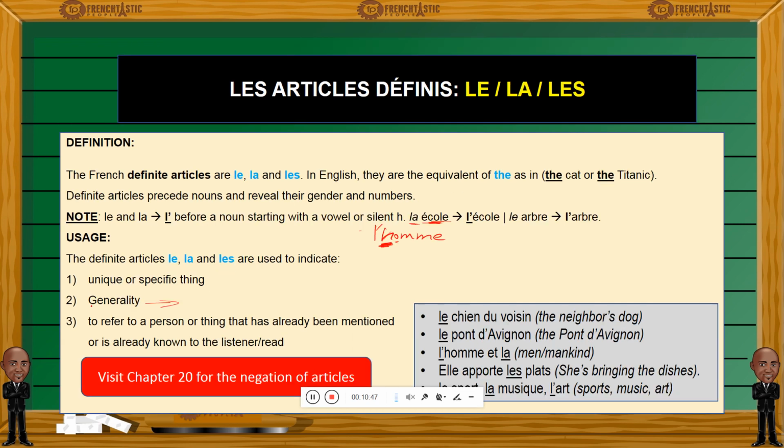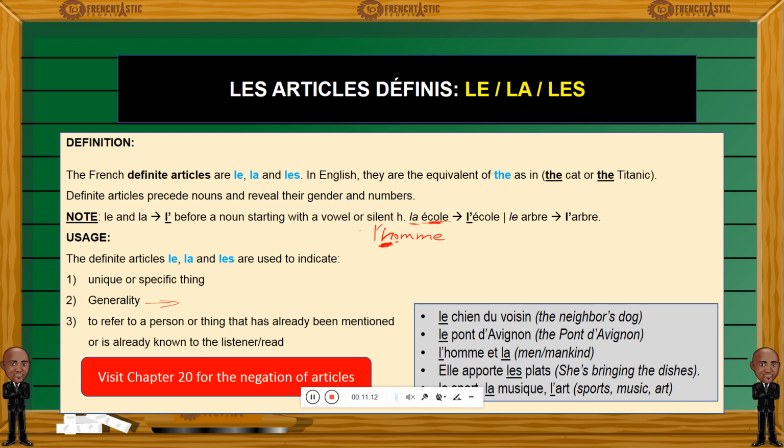So why are we talking about generality here? Something that is general would be referred to... sorry about that, I'm having a brain freeze. Why should we use le or la or les to describe something general in French?